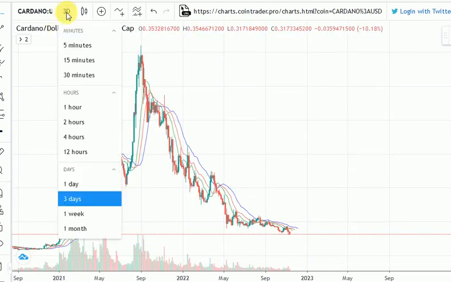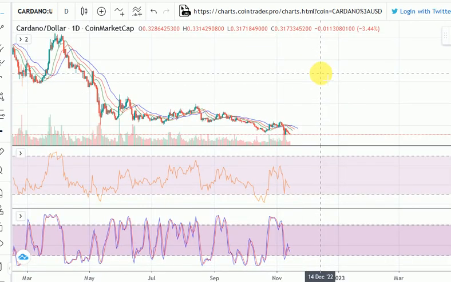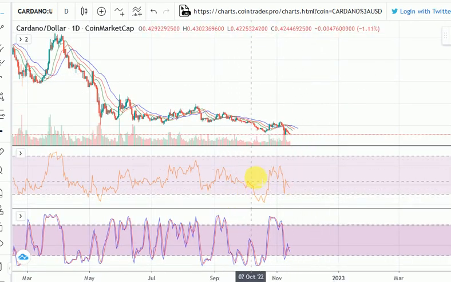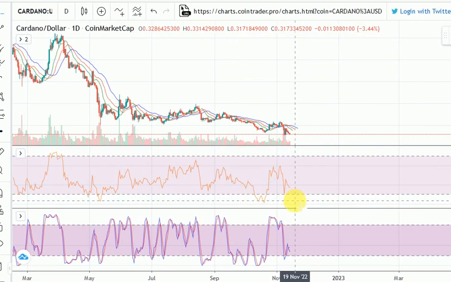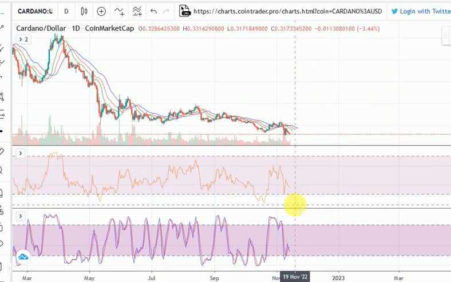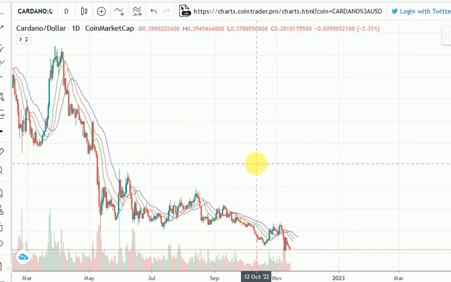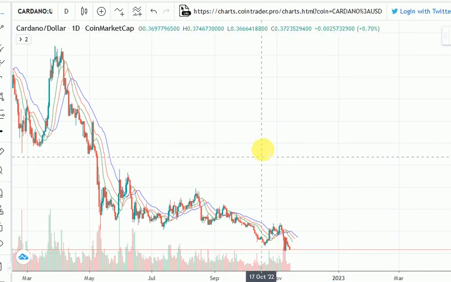If we switch over to the daily, it gives us more context as to what's happening. As you can see, same thing confirming that probably we should move downward. Same thing on the RSI facing down. We should probably move down. Same thing on the stochastic. We have more downward pressure to go for the stochastic.